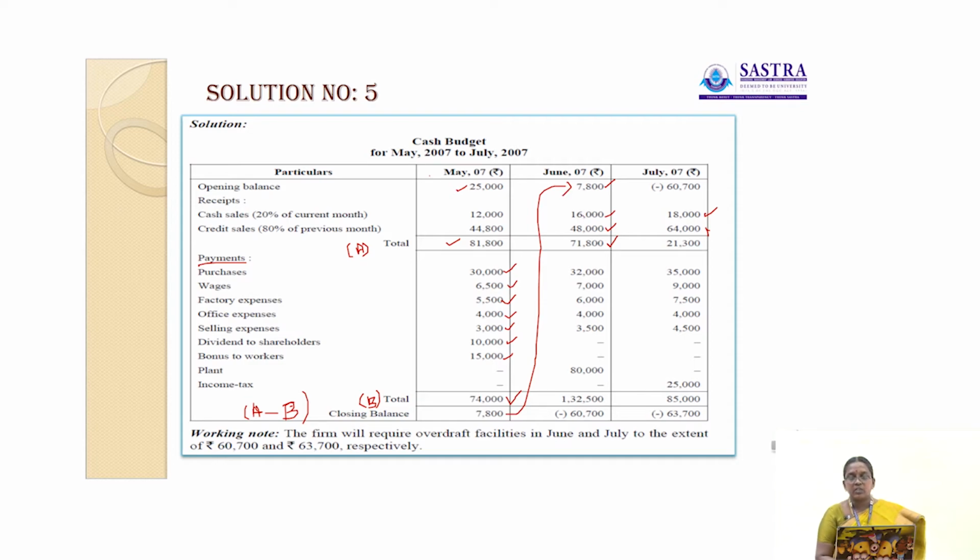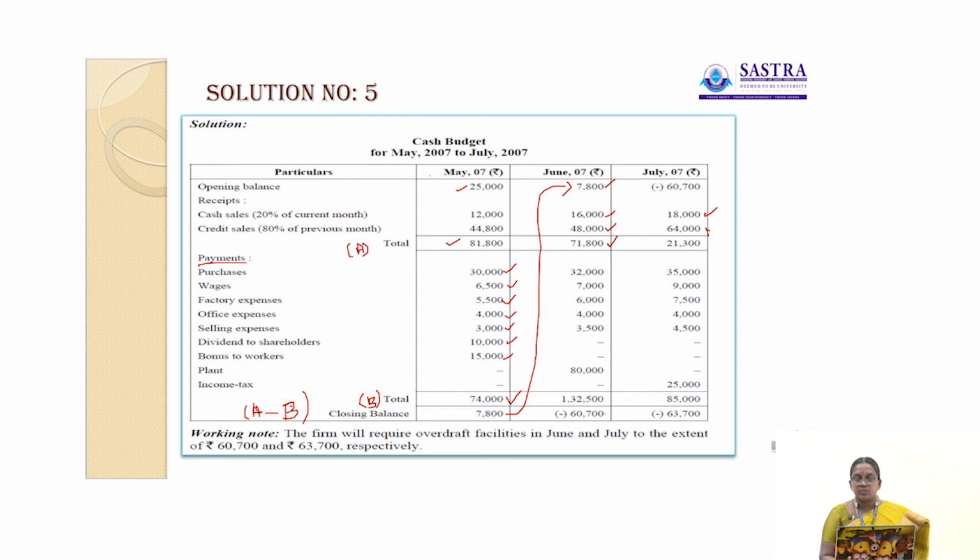So in the month of June, 7,800, cash sales 16,000, credit sales 48,000. So the total of all these items, cash receipts 71,800. Total payments: 32,000 plus 7,000 plus 6,000 plus 4,000 plus 3,500 plus 80,000. So the total is 1,32,500. So the closing balance is 1,32,500 minus 71,800, that is 60,700.